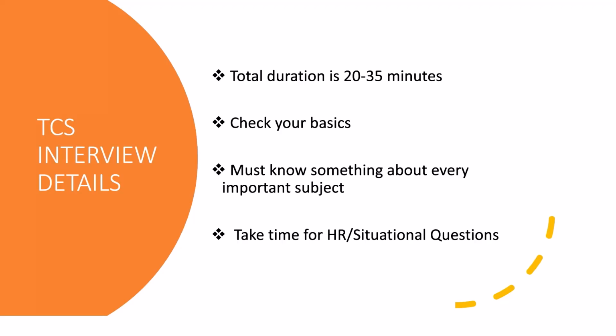Although you have written some subjects of interest or subjects you are good at in your CV, you can still expect some things from other subjects. But if something is asked apart from what you have mentioned in your CV, then that will be very basic. Suppose a CSC student has not written operating system. If something is asked from operating system, it would be like: what is an operating system, what is its functionality, what are the types of operating system. Only this much, not in so much depth.